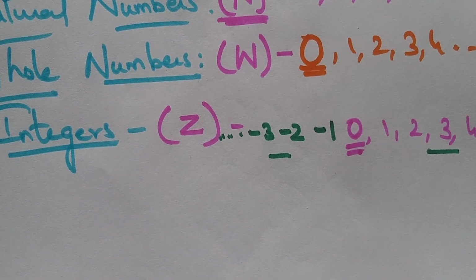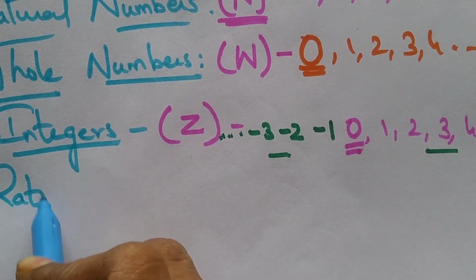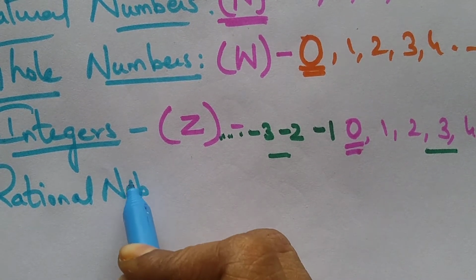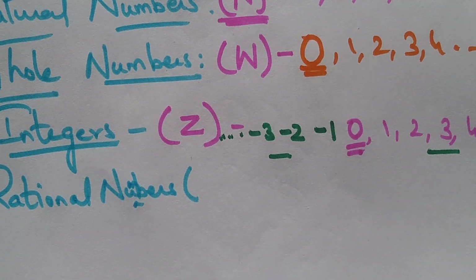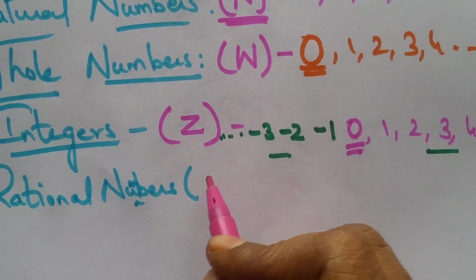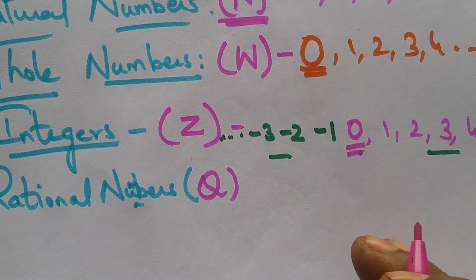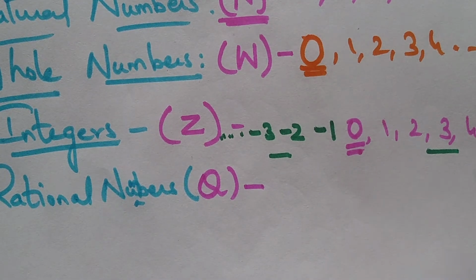Next, what are rational numbers? Rational numbers are denoted by a capital Q. Rational numbers are nothing but all the fractions and integers.